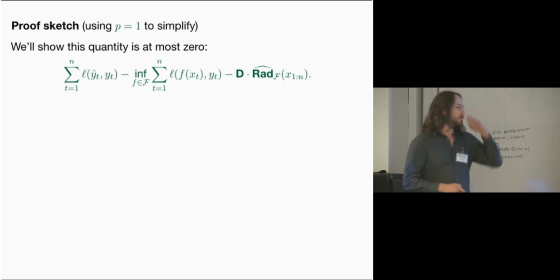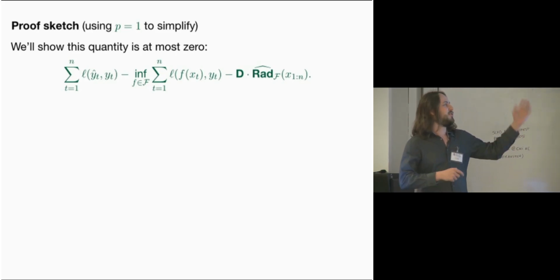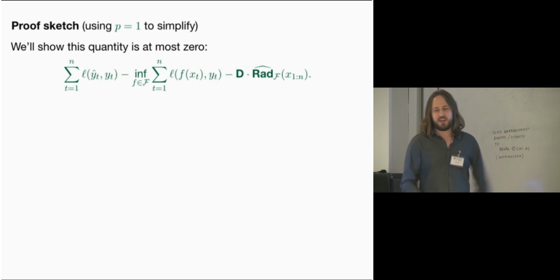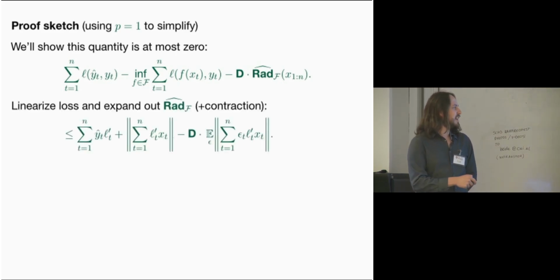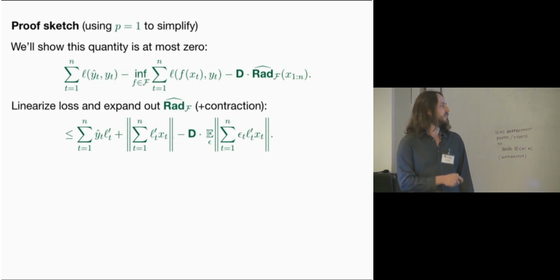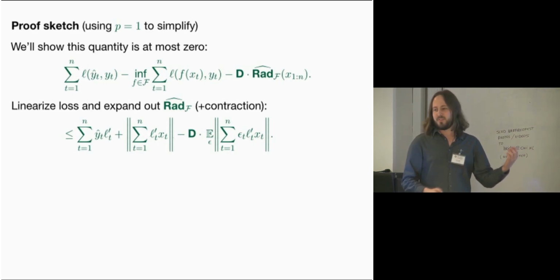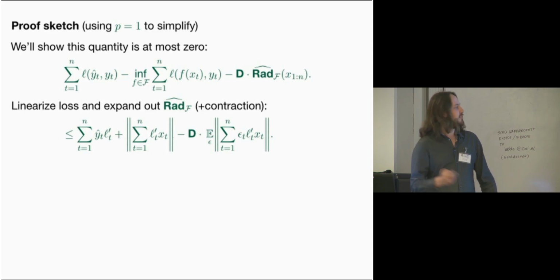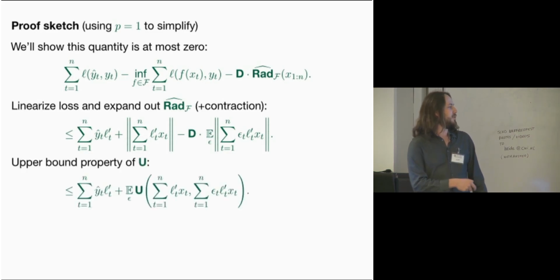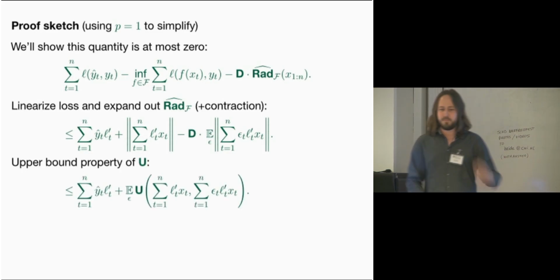And our goal will be to prove that this whole thing is less than or equal to 0 for the right choice of strategy. So as a first step, we can linearize and collapse like terms, expand some norms out, and we'll get something that looks like our linearized loss with a norm term coming from the benchmark and a norm term coming from the Rademacher complexity. So this is a difference between two norms. It's not super easy to analyze. It's not convex nor concave in the x's, for instance. But the first property of the U function says that we can move to an upper bound on the difference between two norms. So we'll use the U as a surrogate.